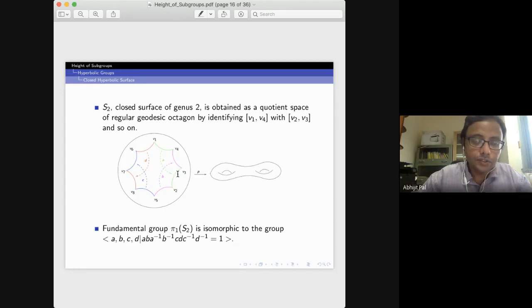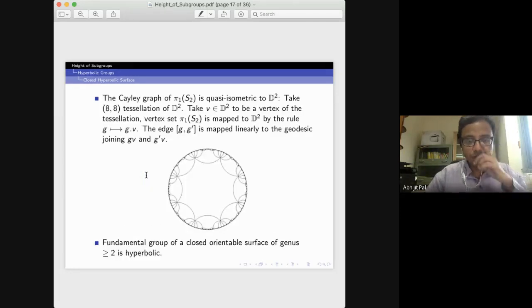And another thing I have in mind, in the next slide I'll show it to you. In fact, if you take the Cayley graph of this fundamental group of the genus 2 surface, it is quasi-isometric to your Poincare disk. You can draw this Cayley graph in R2 also, but it will not be quasi-isometric to R2. So here it is something different. This Cayley graph is quasi-isometric to your Poincare disk.